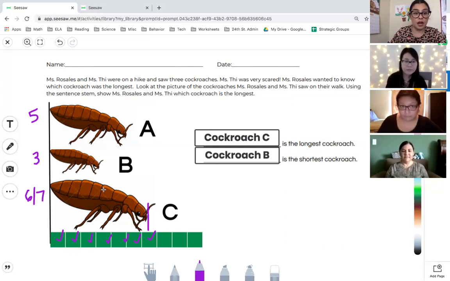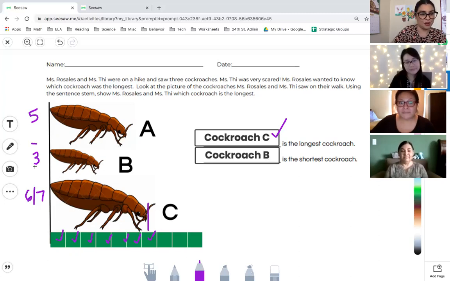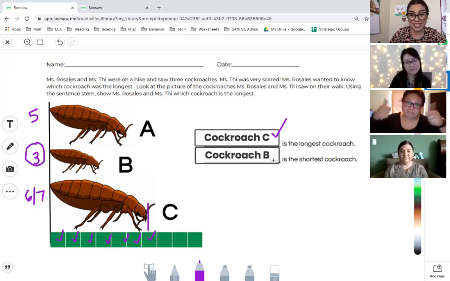So from this, which cockroach is the longest cockroach? Ms. Rosales? Longest one is C, unfortunately. Yep, it's still C. So that didn't change, even though we used a different measuring tool. Which one is the shortest cockroach, Ms. Hernandez? That would be cockroach B because it has the smallest number of units. Perfect. Thank you for referring to our units. And so it still stays the same, even if we use our reference points or if we use our squares, our 10 rod to measure our cockroaches.